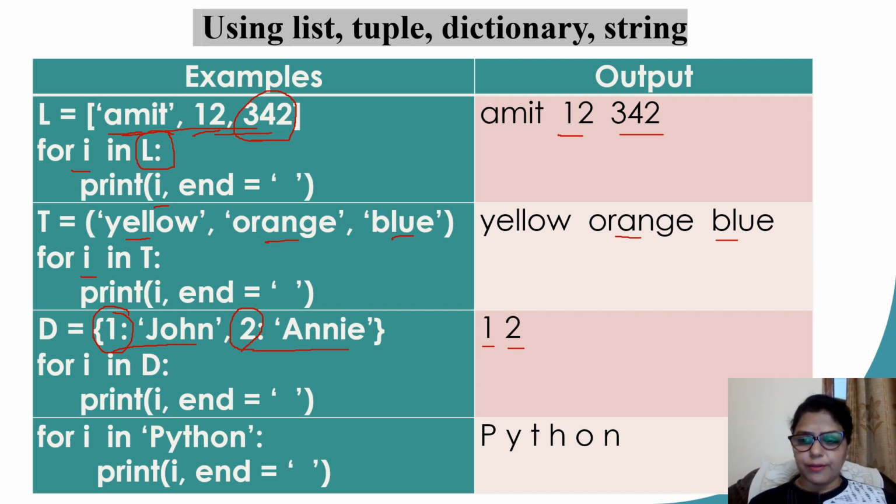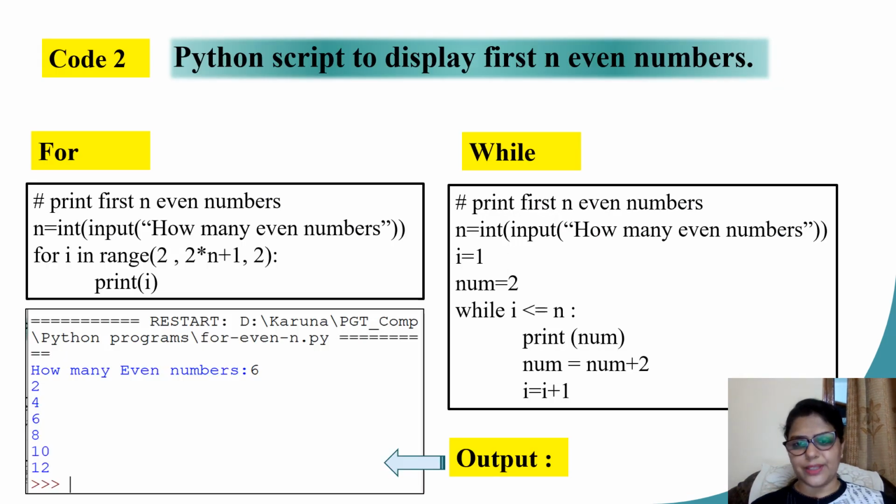If I take a string for an iterable and I use the same loop, for i in "Python", in this case, variable i is going to take each character from the string one by one. First time, variable i will be having the value P. Next time it has the value Y, then T, then H, O and N. After this, when there are no more characters in the string, the loop is going to terminate. As I already told you, a for loop runs for a fixed number of times. So as many values as there are in your iterable, that many times the loop is going to execute.